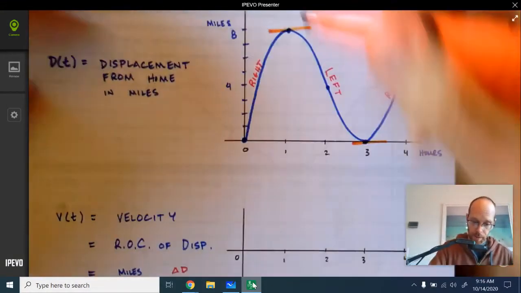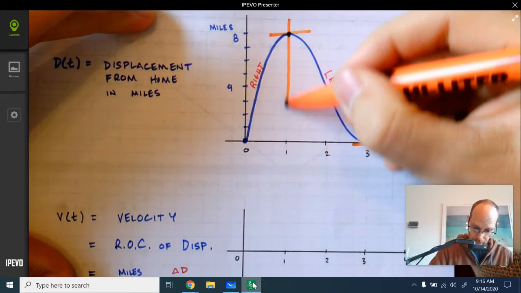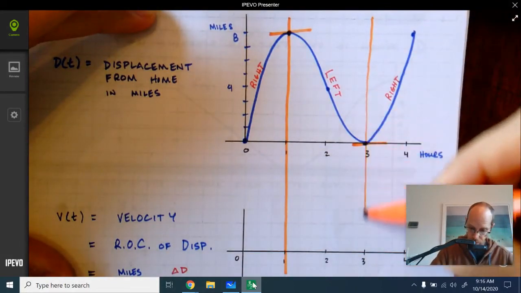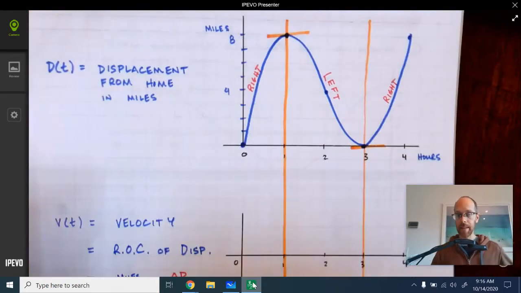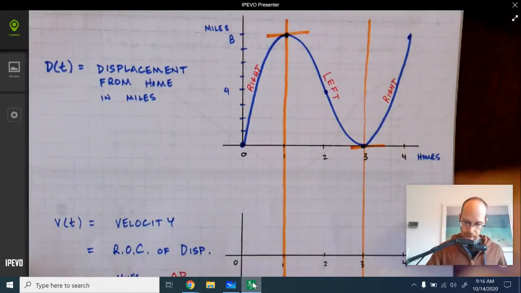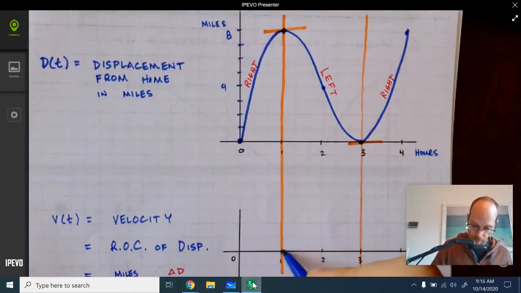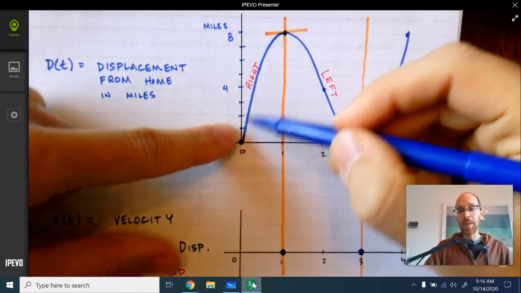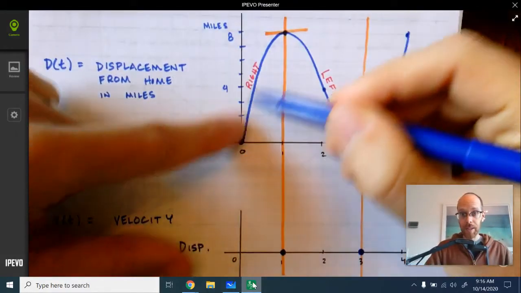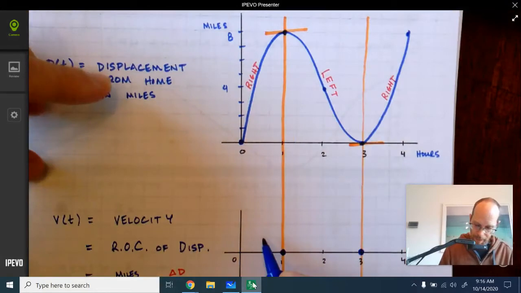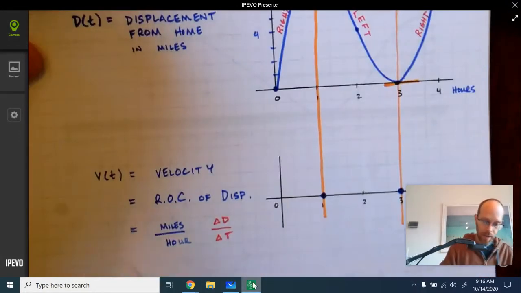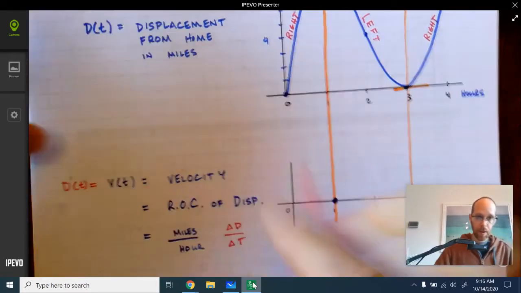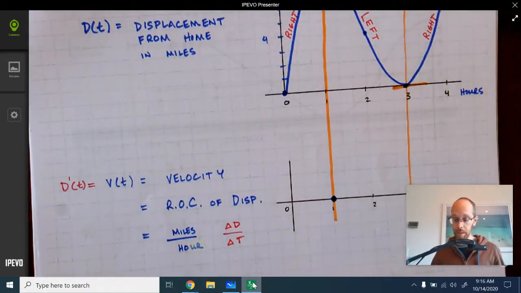So if we wanted to draw the velocity, we could say, I know that at these 2 instances, at time 1 hour and at time 3 hours, his velocity is 0. Boom, boom. When he is moving to the right, we have a positive slope, which means that we have a positive velocity because the velocity is the derivative of the graph that we have up here. It's the derivative of the displacement.